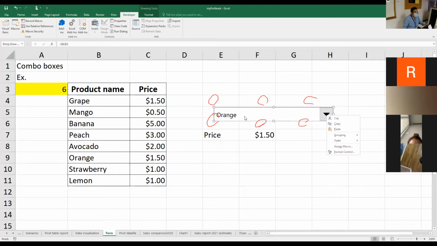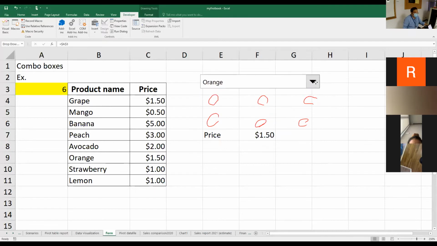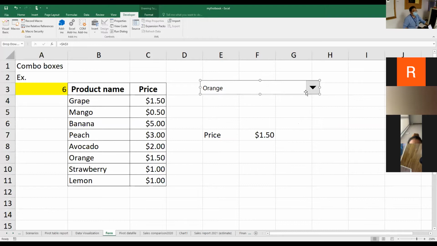Suppose we would like to move this combo box somewhere else. For example, I just move it up a bit, something like this. I have to make this combo box surrounded with the white dots first before I start moving it. All right, so when we have this already, the next thing that we have to know is how to customize this combo box.